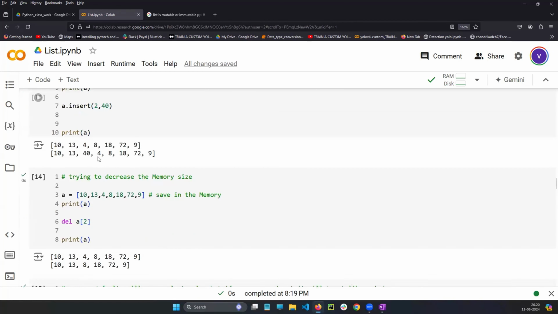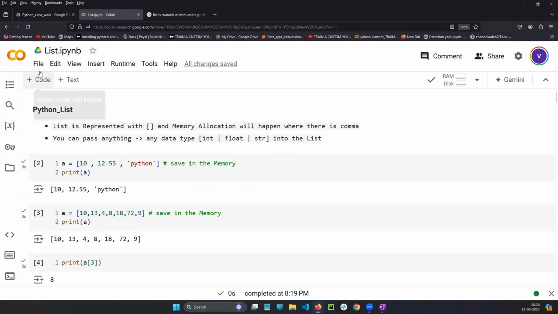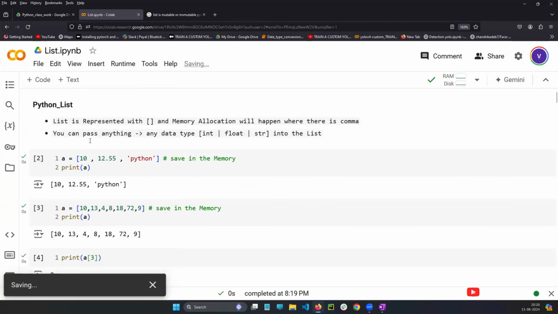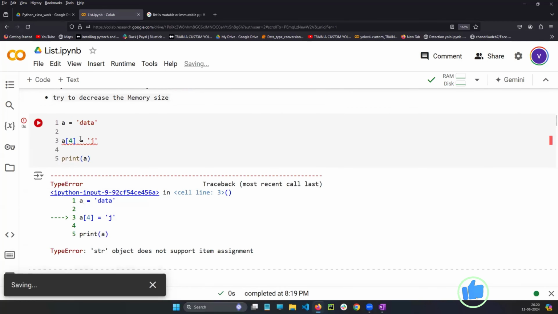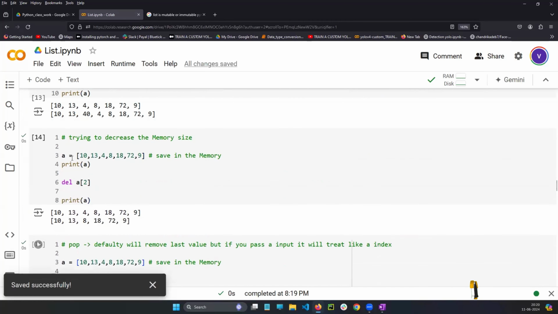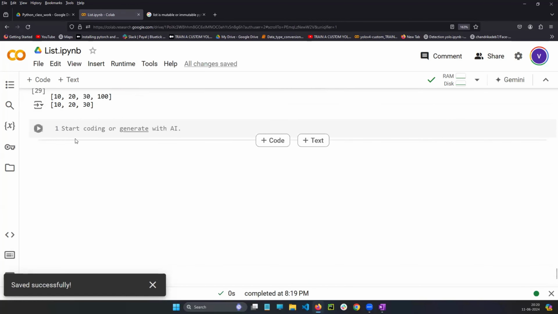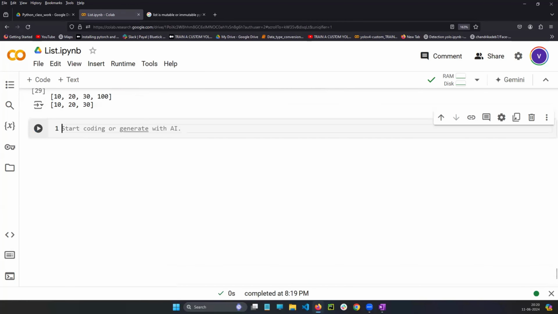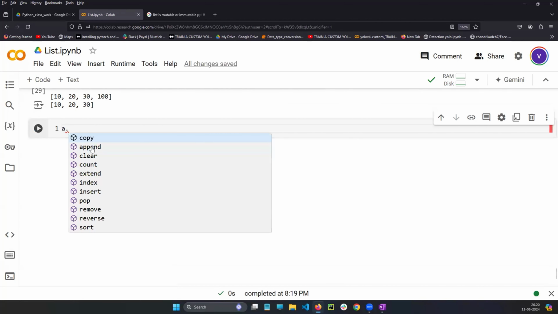So this is completely end-to-end about the list concept, guys, from the basics, all the built-in functions. In the string concept there are 80 built-in functions, and we discussed about 15 which are used for data science. But in the list, we have seen copy, append, clear, count, extend, index, insert, pop, remove, reverse, sort.